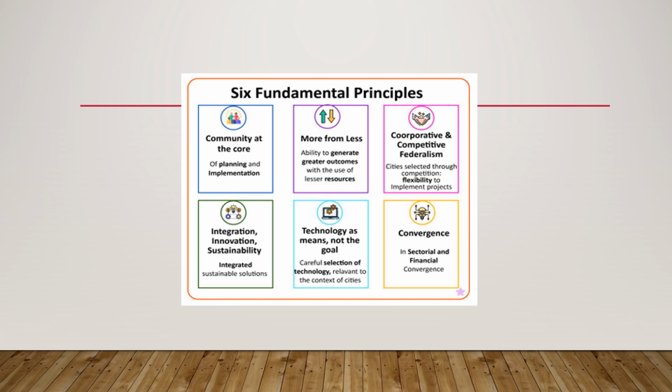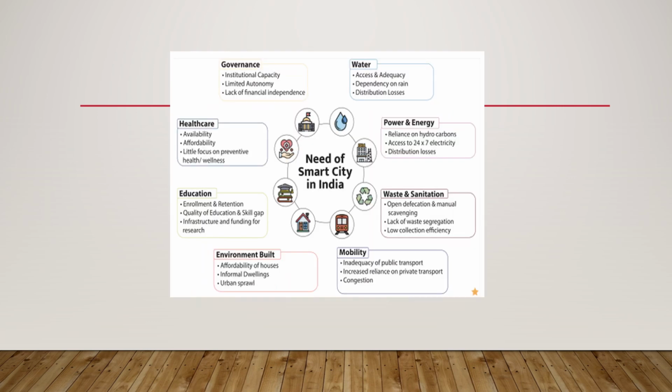Then we have integration, innovation, sustainability. We have more for less, able to generate greater outcomes with the use of fewer resources. Then we have technology as a means, not the goal, careful selection of technology relevant to the context of the cities. Then we have cooperative and competitive federalism, cities selected through competition, with flexibility to implement projects. Then we have convergence, sectoral and financial convergence.